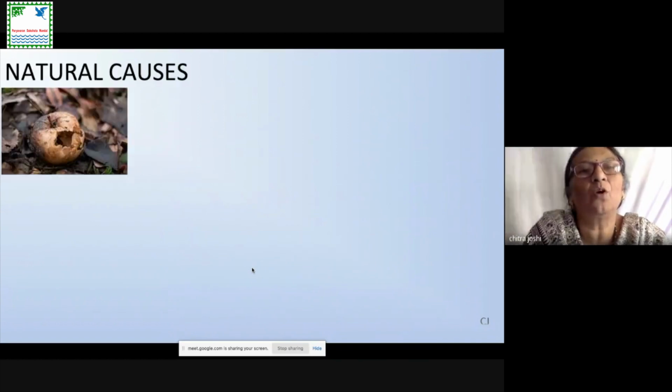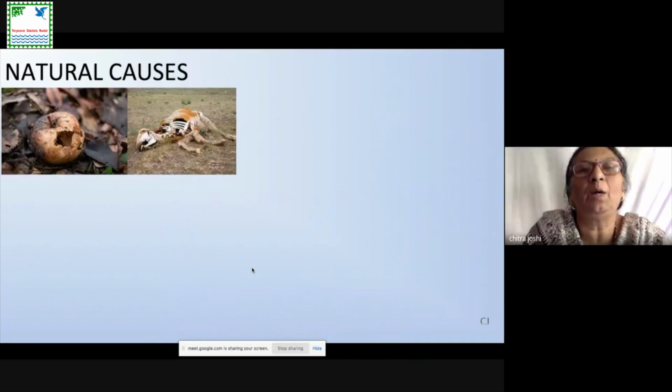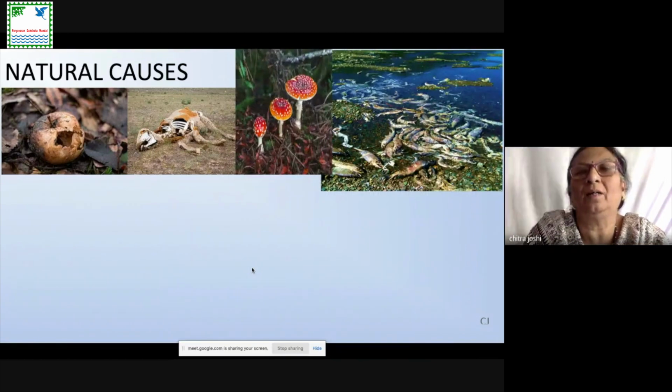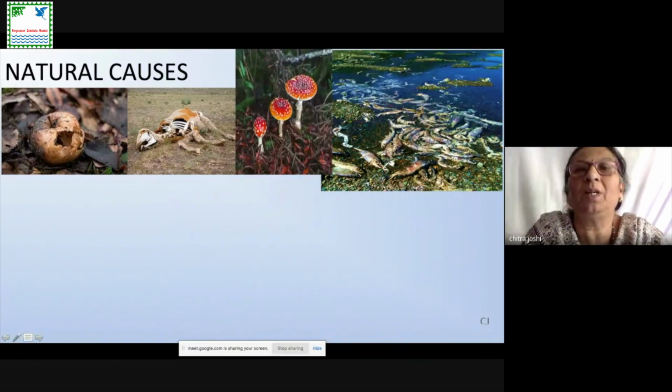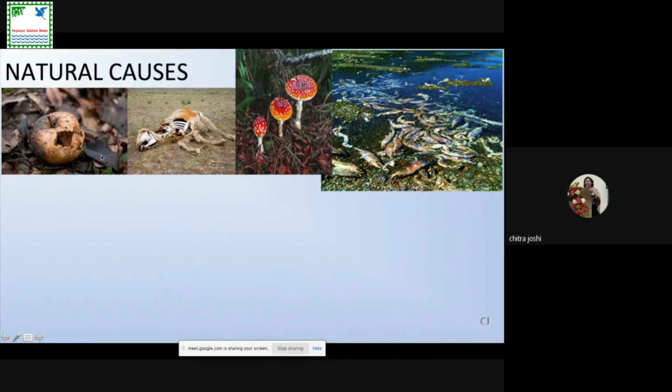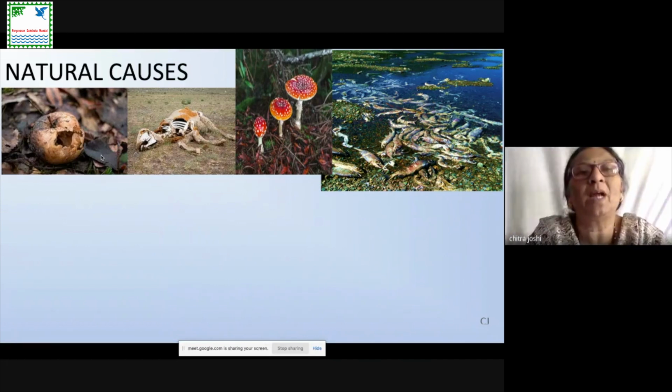So, natural causes, here you can see the dead bodies, the dead aquatic and animal life or aqua life, as well as dead vegetation, dead fruits, dead leaves, when they fall on the ground and get ignored, because sometimes these dead things or spoiled vegetation are in the interior part of the forest, and if these get ignored, then slowly they undergo decomposition.